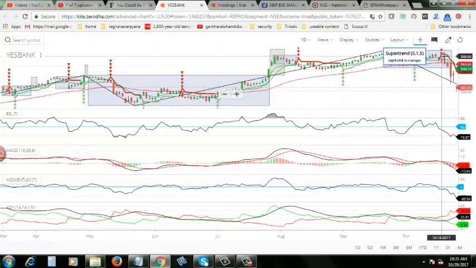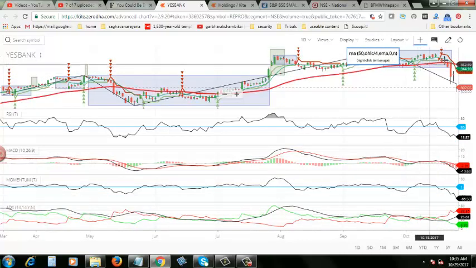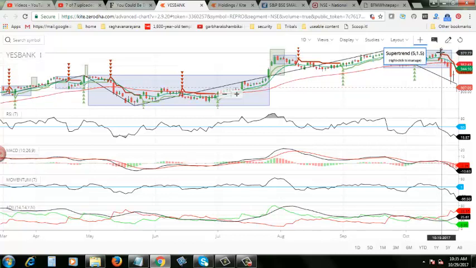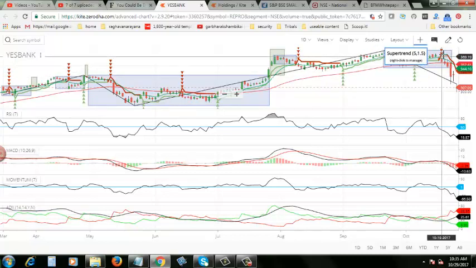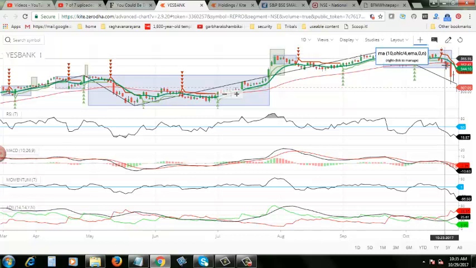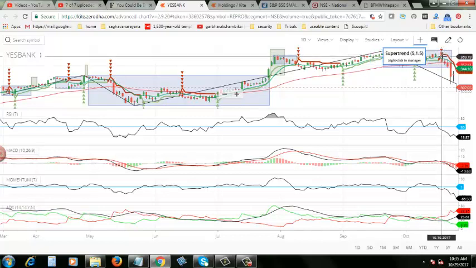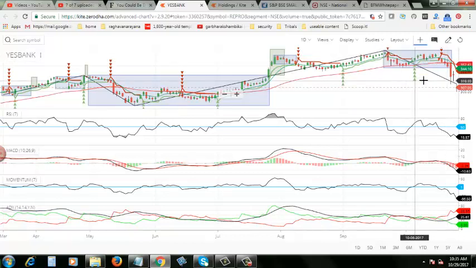See, the point is here. In the day chart for the same S Bank, you are seeing that the red color super trend has formed, and now it is going down. Right now, S Bank is under the influence of this particular trend. Only when the red super trend becomes a green super trend will the stock price go up.